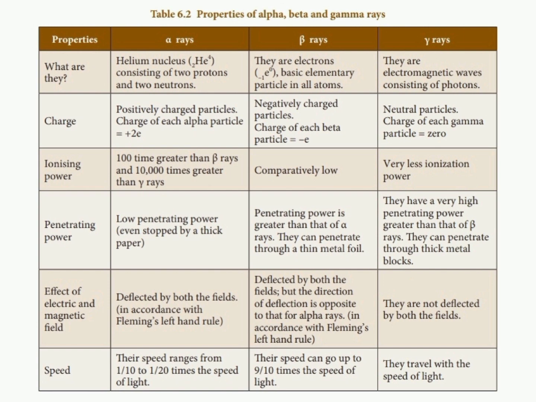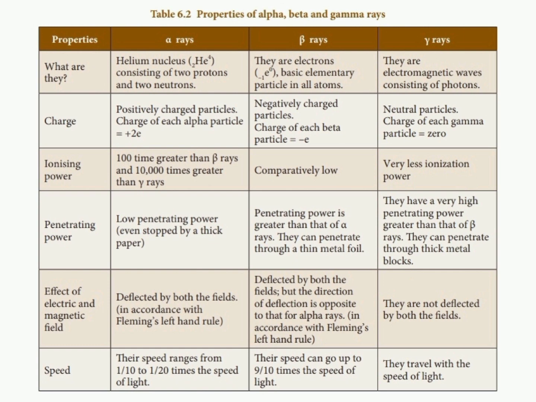Then finally, gamma rays. Gamma rays are electromagnetic waves consisting of photons. Photons are light particles. The gamma rays do not have any charge; their charge is neutral.